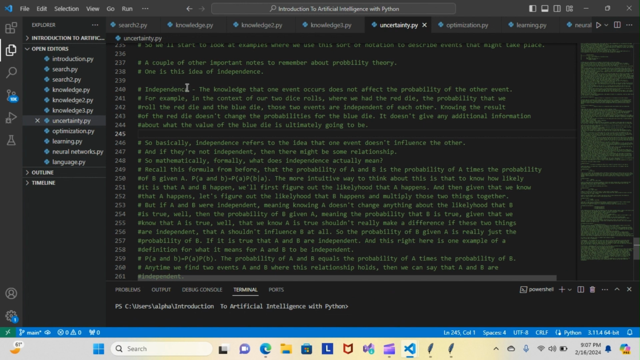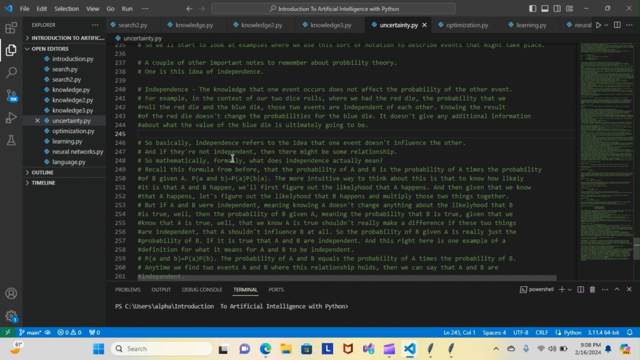Independence is the knowledge that one event occurs does not affect the probability of the other event. For example, in the context of our two dice rolls, the red die and the blue die, those two events are independent of each other. Knowing the result of the red die doesn't change the probabilities for the blue die. It doesn't give any additional information about what the value of the blue die is ultimately going to be. So basically, independence refers to the idea that one event doesn't influence the other. And if they're not independent, then there might be some relationship.